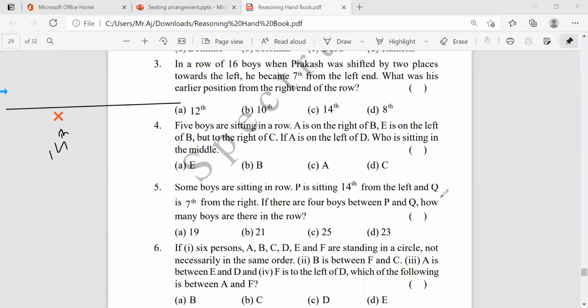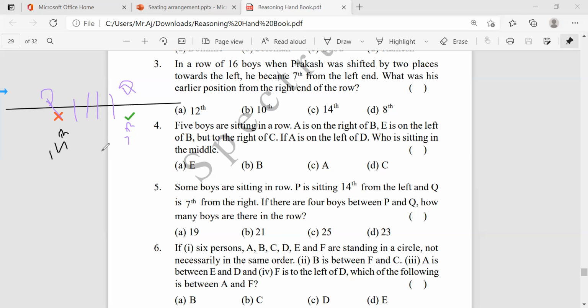Okay, from the left. And Q is 7th from the right. So one more person is here who is Q. Q is here. He is the 7th person. Who is this P and who is this Q? Now, if there are 4 boys between P and Q, there are 4 members here. 1, 2, 3, 4. And 4 boys are between.